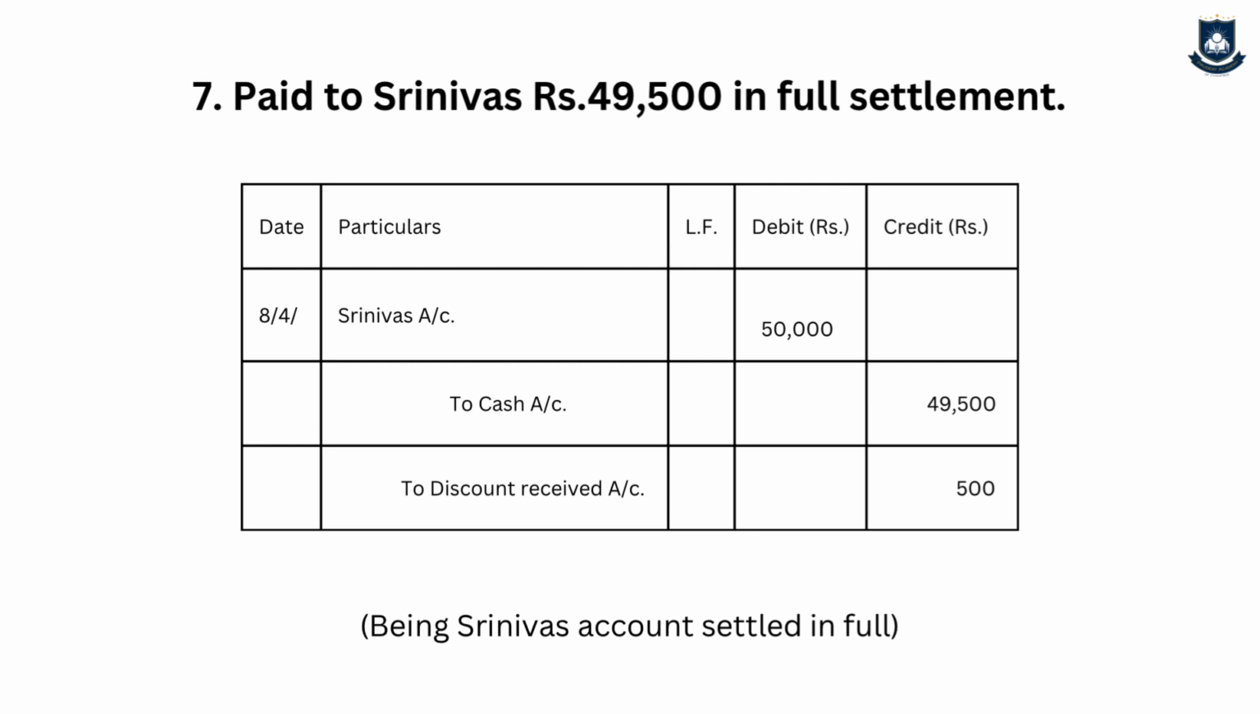The journal entry will be Srinivas account debit 50,000 to discount received account 500 to cash account rupees 49,500 because discount received income increasing, so credit. Cash asset decreasing, so credit. Srinivas liability decreasing, so debit.